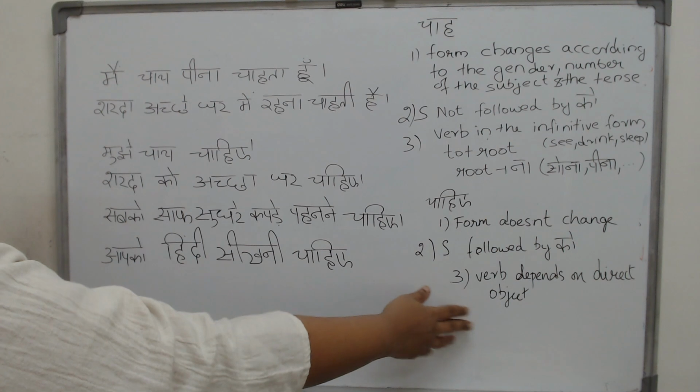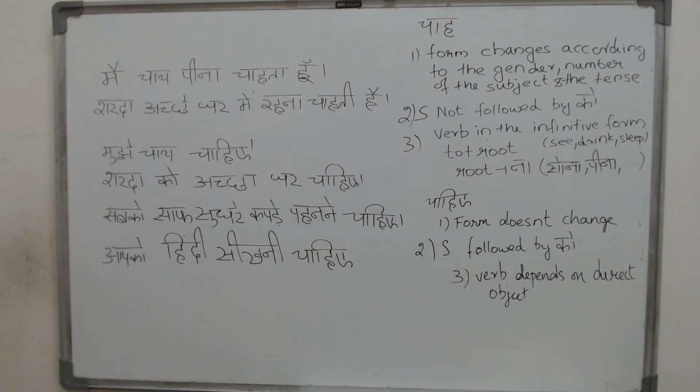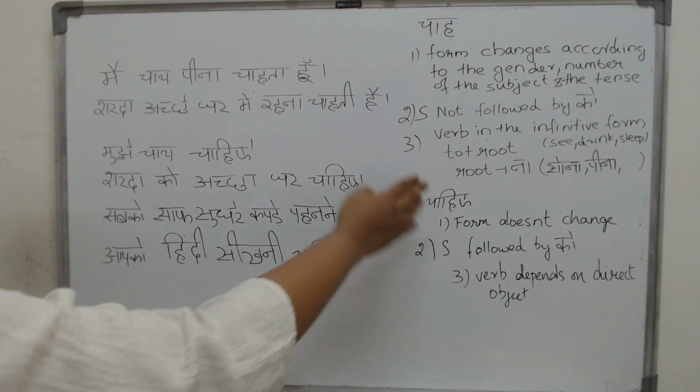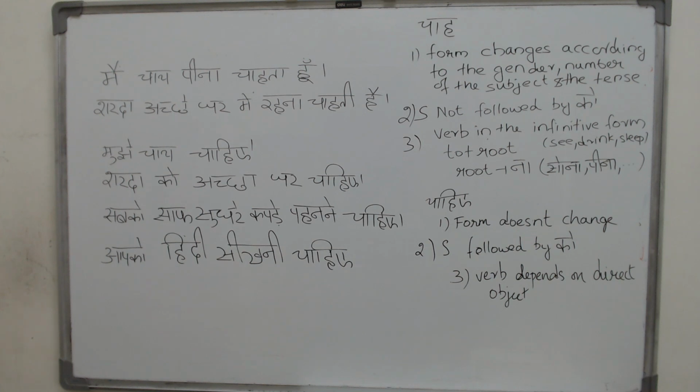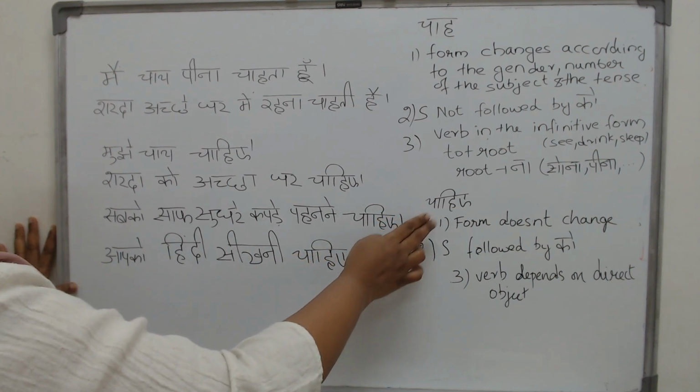Now I have written down the rules for using chah and chahiye. Some of them are very evident. You can just look at it and tell me what is happening here. Look at the first rule. Whenever you have chahiye, its form does not change. Whatever your subject is, it is sab, everyone, or Sharda, just one female, or aap, an elder, one singular person that I am talking to. Whatever the gender, whatever the number, whatever the tense, your chahiye will not change.